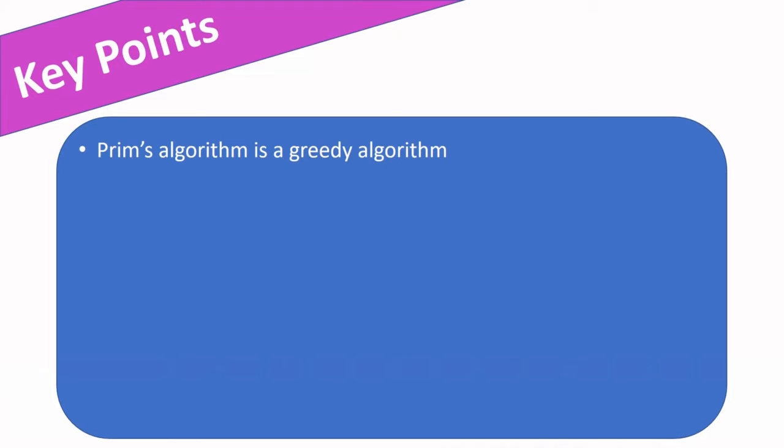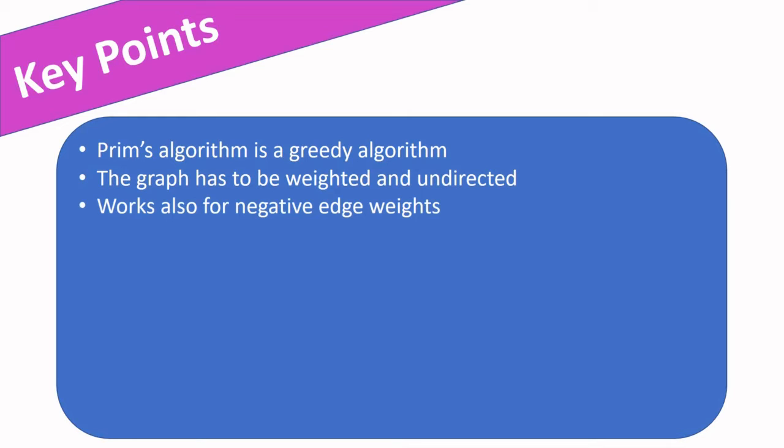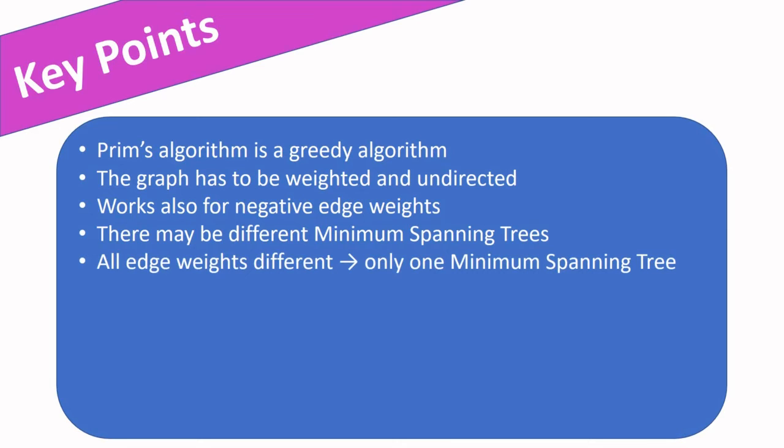Let's wrap up with some key facts. Prim's algorithm is a so-called greedy algorithm. The graph in Prim's algorithm has to be weighted and undirected. Prim's algorithm works also if, as in the example before, some edge weights are negative. In general, the minimum spanning tree is not unique, so there can be different minimum spanning trees for a graph. But if you have a graph where all edge weights are different, then you can be sure that there is exactly one minimum spanning tree.